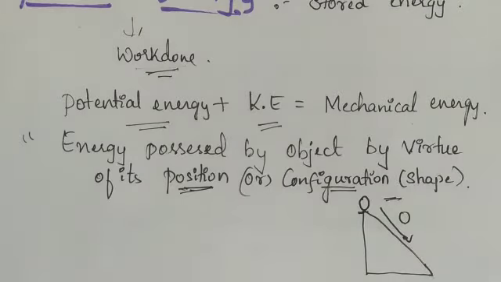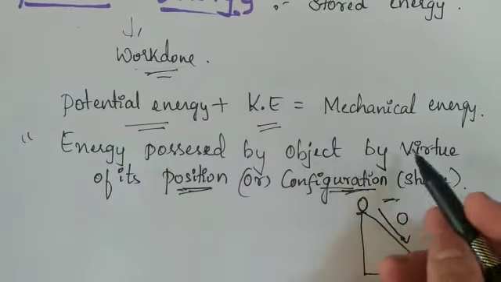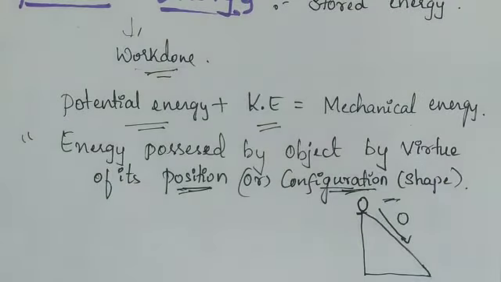Where the position will be at a certain height, that is the position of the object. Similarly, the next one is energy possessed by an object by virtue of its shape. You have considered an example of an elastic one. So you are changing the shape, and because of the change in the shape, energy has been stored in that object. That stored energy is called potential energy.